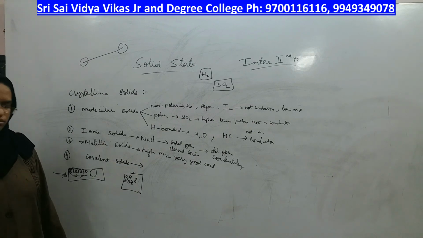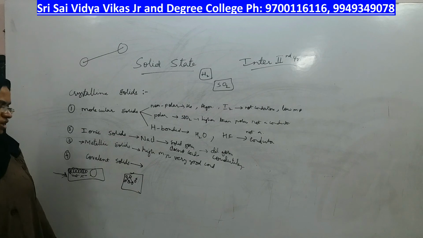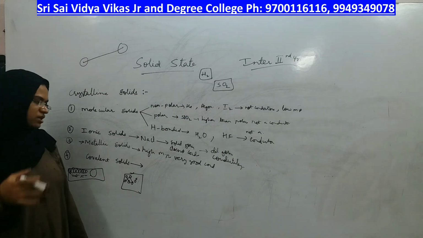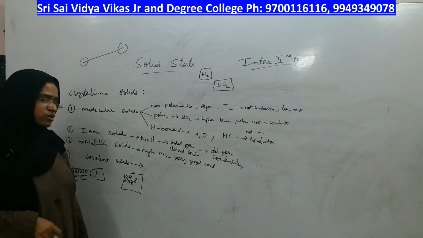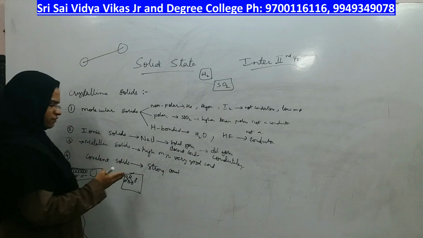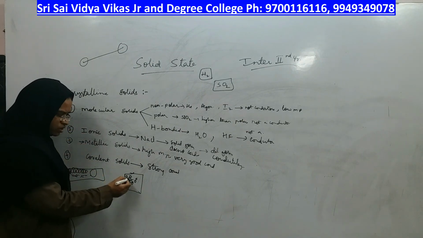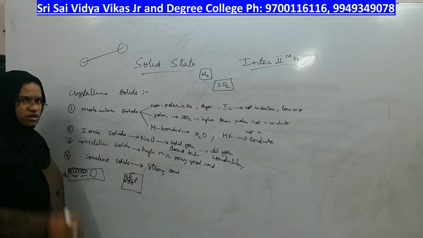Can you break it so easily? No. To break it, you need a very high temperature. That is the speciality of covalent solids, which will not be broken easily because of strong covalent bonds. If you want to melt this solid, you should break the bond between two carbon atoms, which is very strong, right?